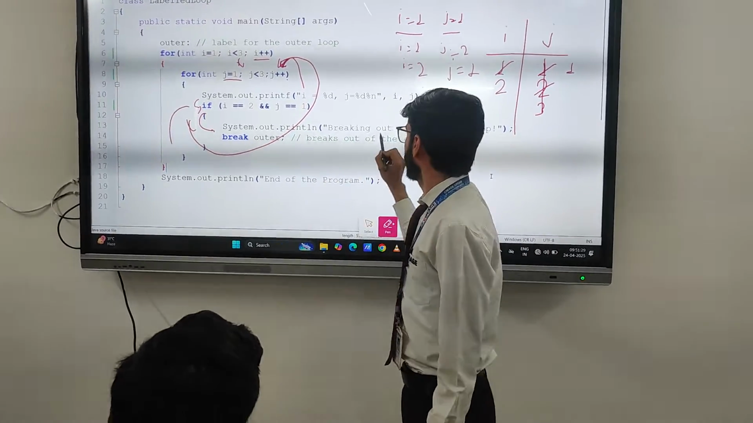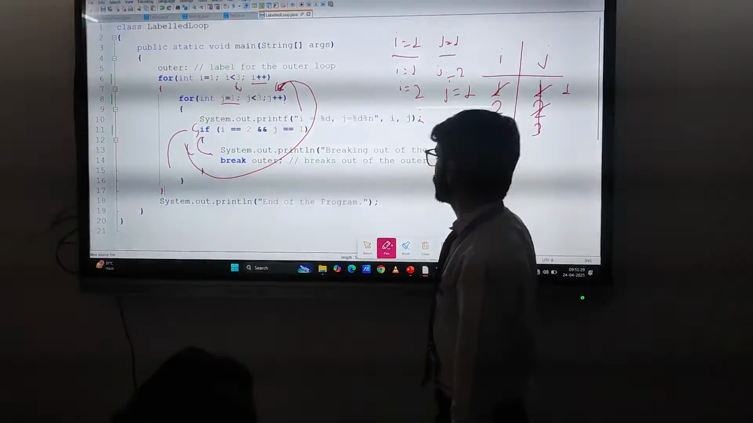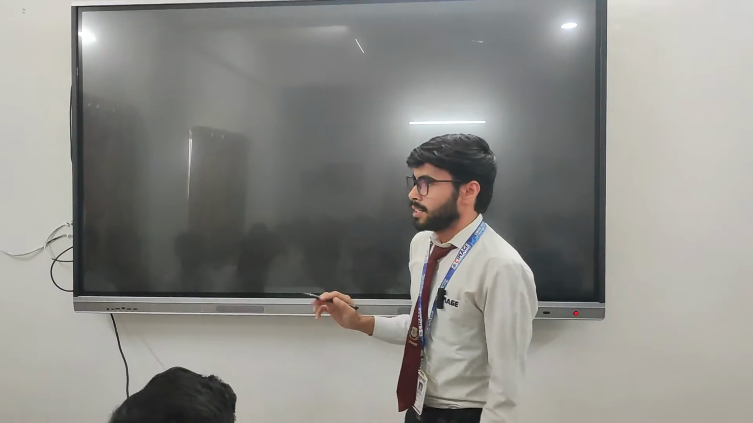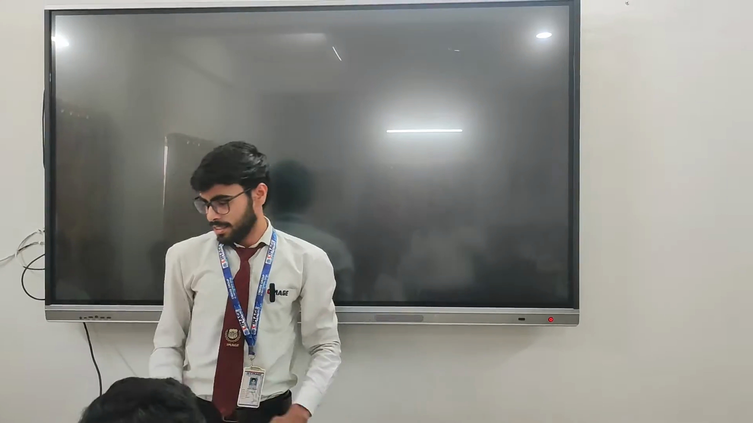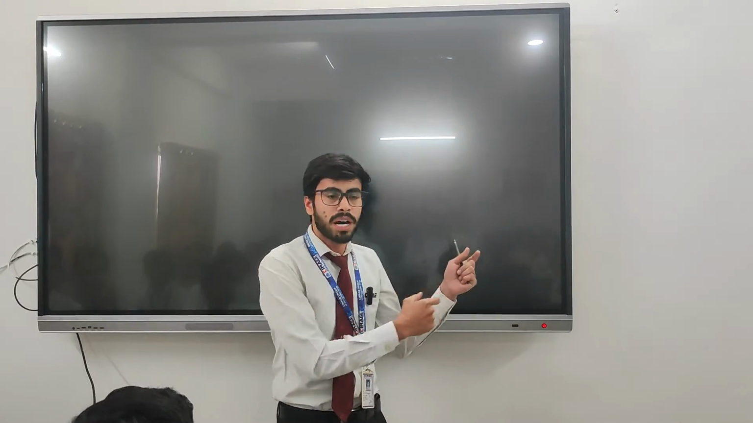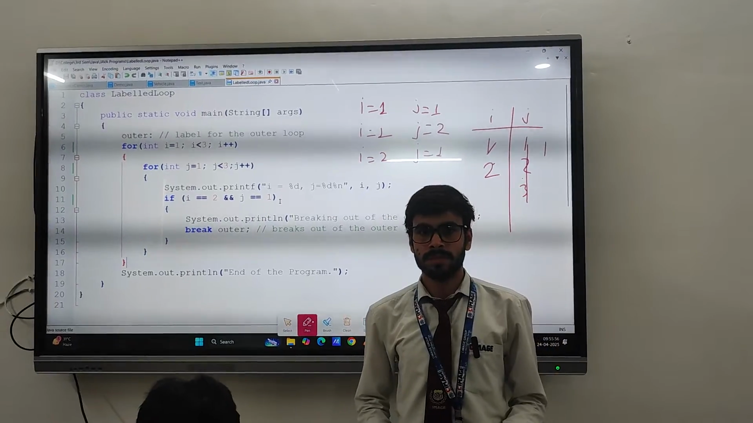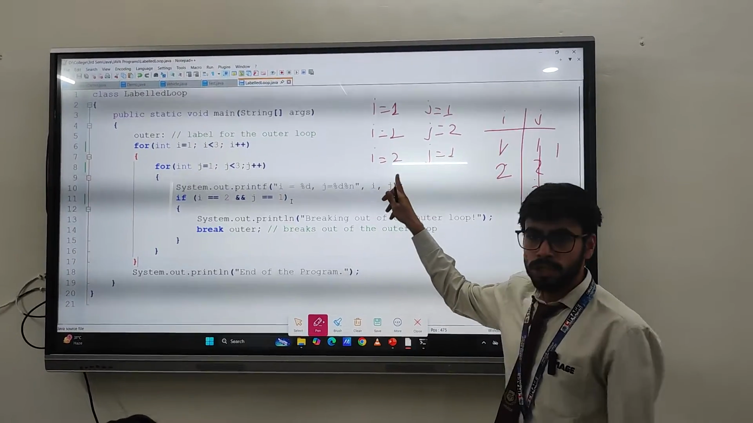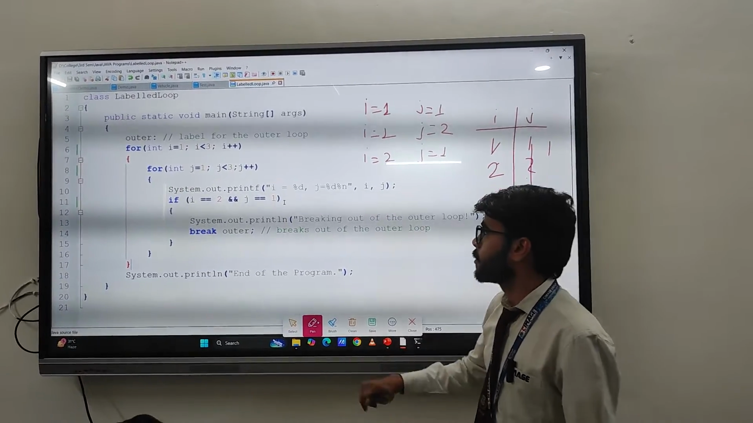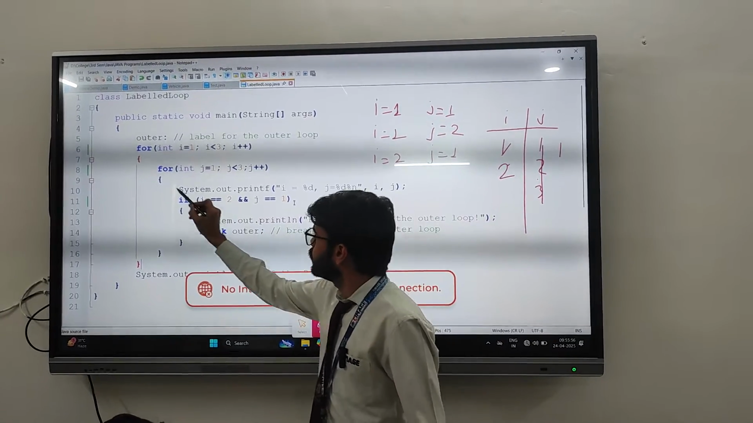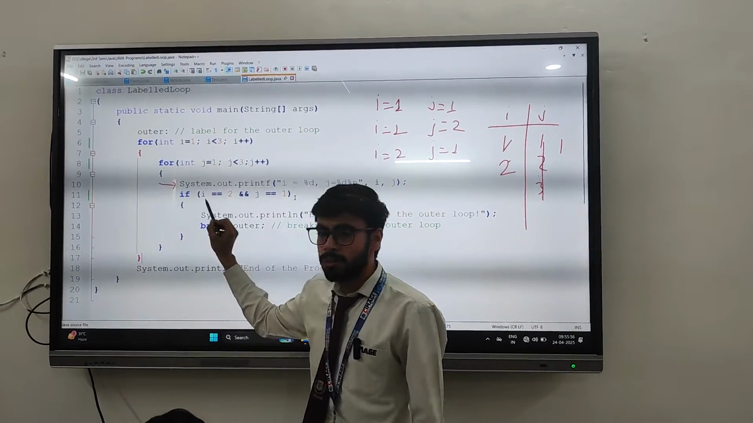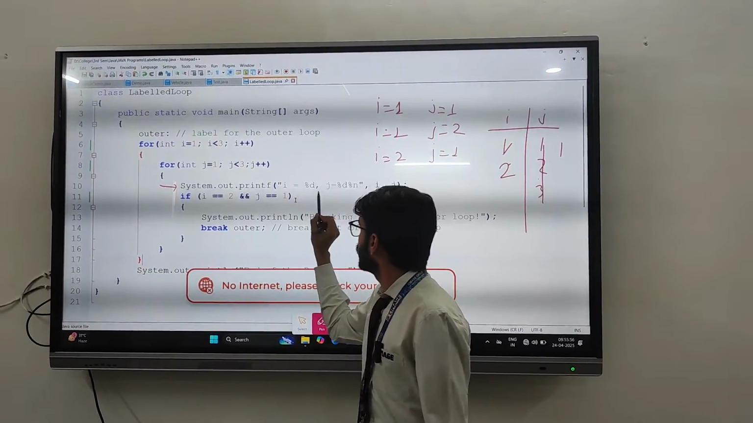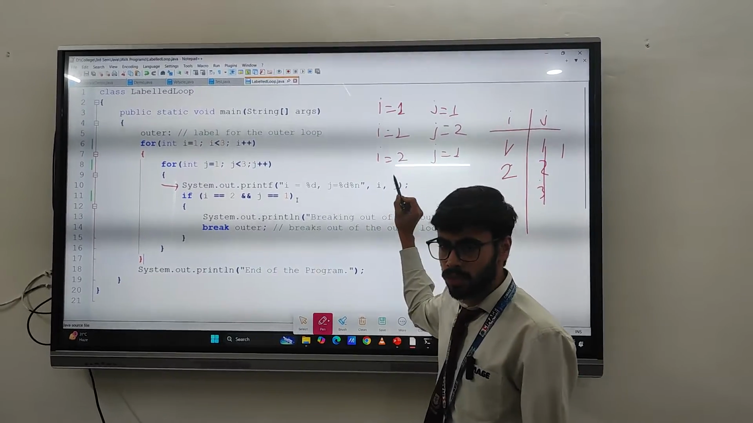Now it will print the breaking out of the outer loop. That break outer was there, it means break and come out of the first loop. Now the value of I is 2 and the value of j is 1. So we will go inside the for loop. It will print the value of I and the value of j, that is 2 and 1.